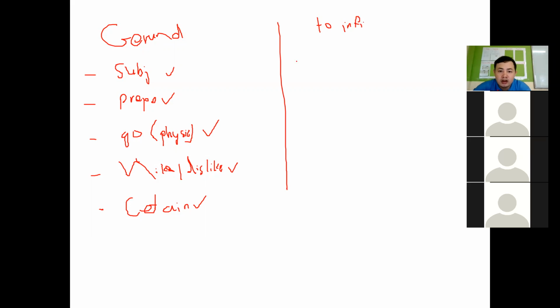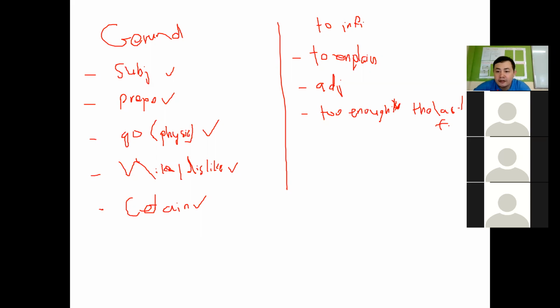And the infinitive, or call it to infinitive. Number one, to explain. Number two, after adjective. Number three, after too, after enough, the last and the first.